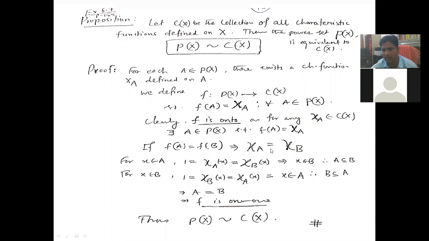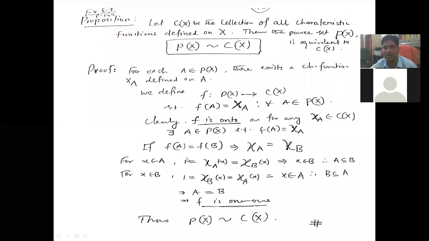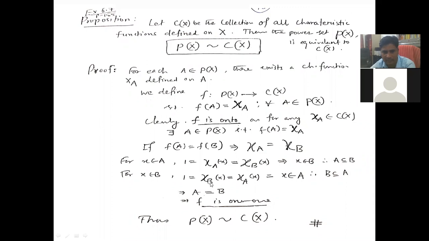Now these two maps are equal, chi A equal to chi B. So therefore chi B(x) equal to 1, since its value is 1. That means x belongs to B. So therefore x belongs to A implies x belongs to B, means A contained in B. Similarly, by using the equality of these two maps, we get B contained in A. That means A equal to B. This implies f is 1-1.